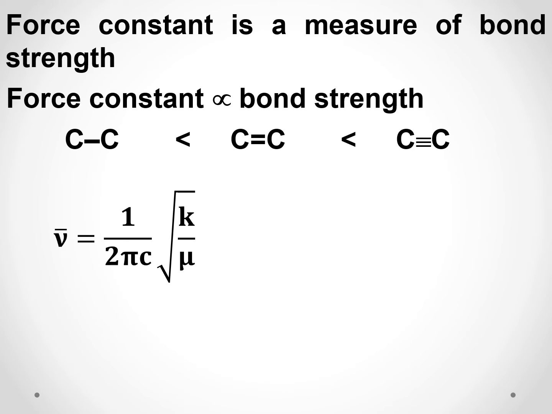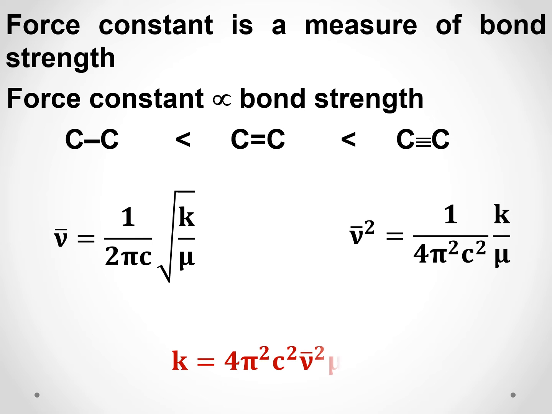Now you have this expression nu bar is equal to 1 by 2 pi c square root of k by mu. Just rearrange it, take the square of that. We get nu bar square is equal to 1 by 4 pi square c square into k by mu. From this, we can get an expression for the force constant k. K is equal to 4 pi square c square nu bar square mu. So this is the expression for finding the force constant.